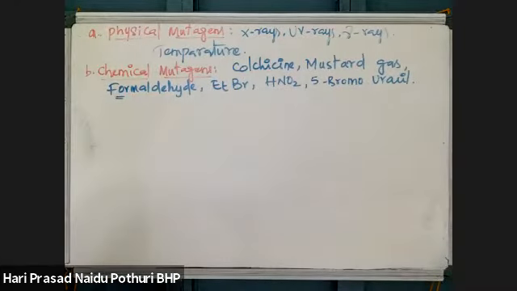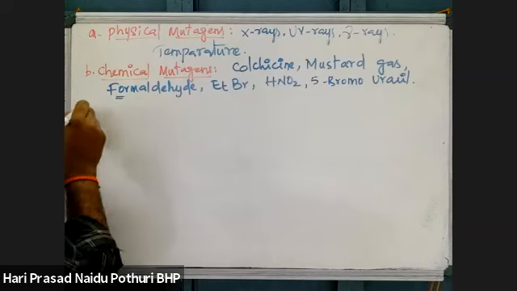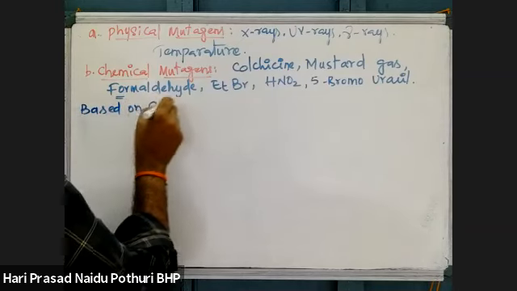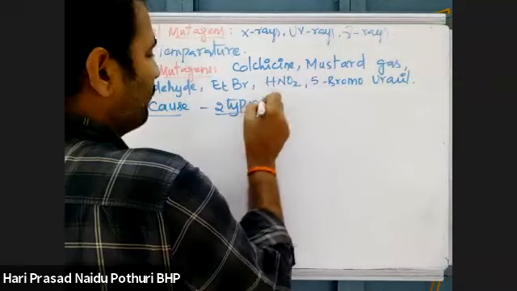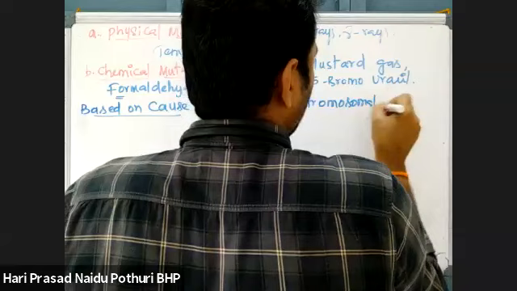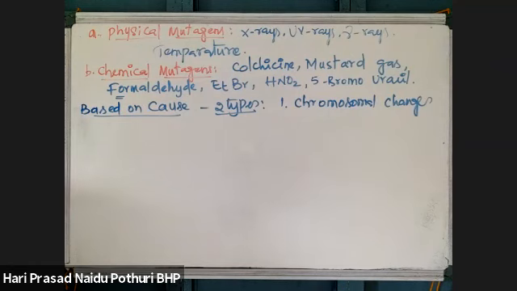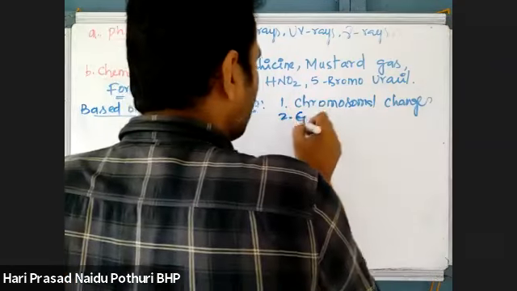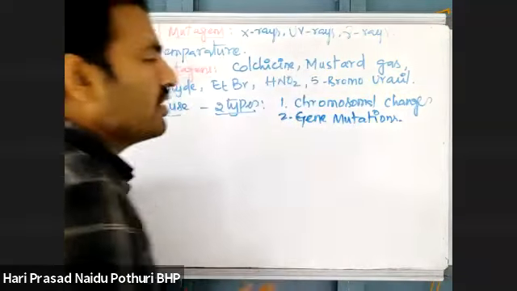And these mutations are also divided into two major types, based on the cause. One is chromosomal changes, or chromosomal mutations. The second one is gene mutations. Chromosomal mutations are there, gene mutations are there.